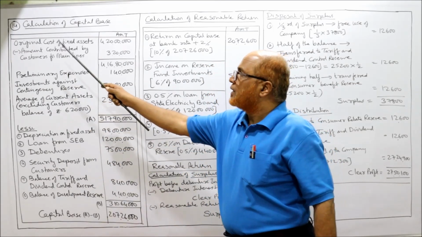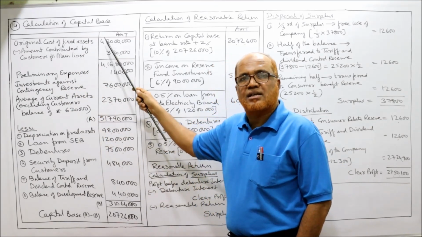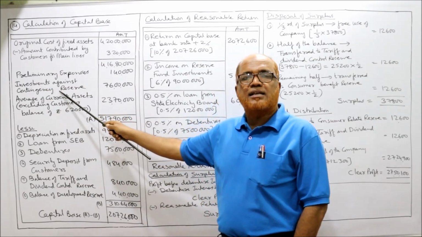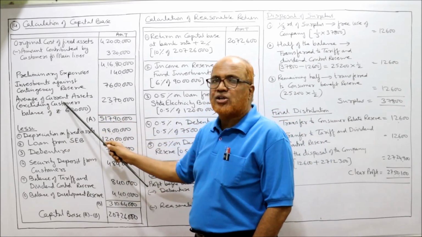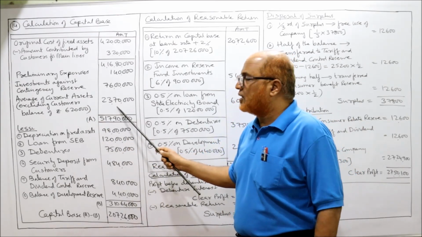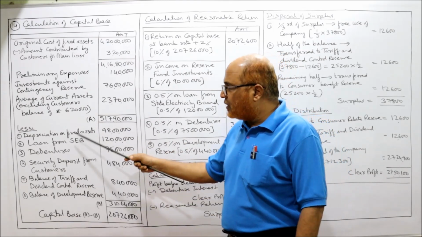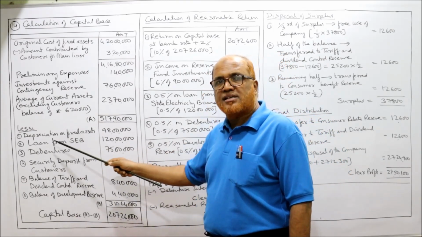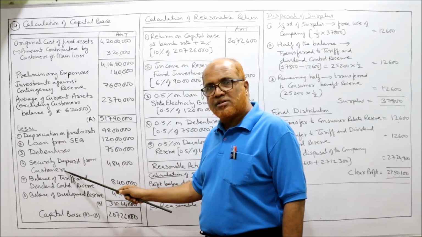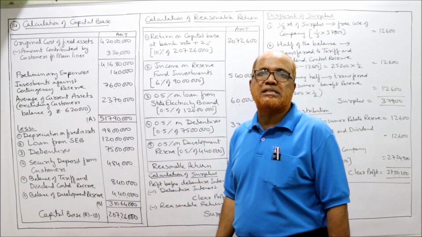So addition items: original cost of fixed assets minus customers' contributions towards fixed assets, deduct. Then we'll take preliminary expenses, intangibles, investments against contingency reserve, and average of current assets excluding the customers' balances. We'll add up, point A, 5 crore 17,90,000. Now deductions: depreciation on fixed assets, loan from State Electricity Board, debentures, security deposit from customers, balance in tariff and dividend control reserve, balance in development reserve.